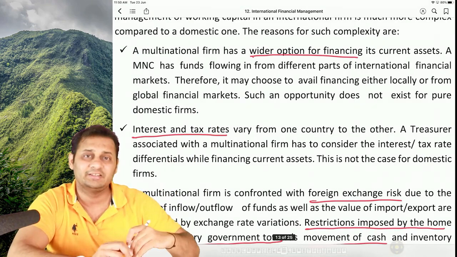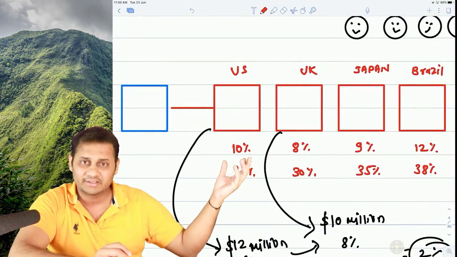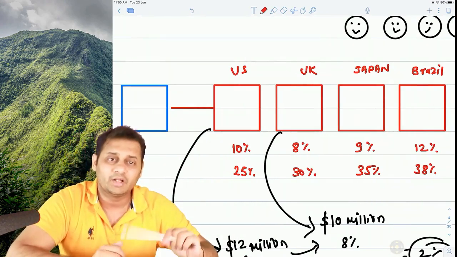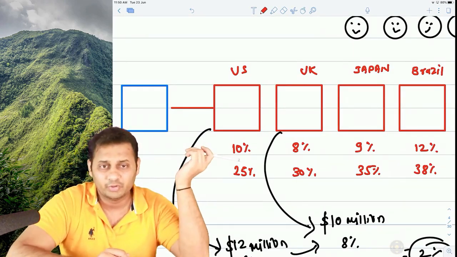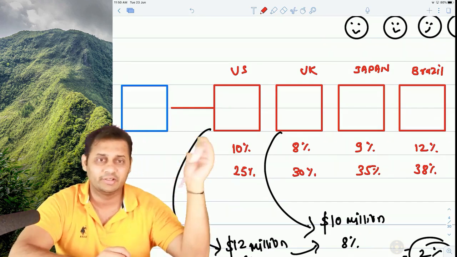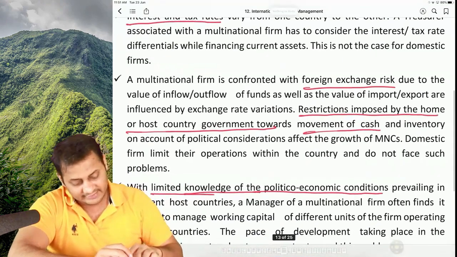The second complexity is interest rates and taxes. All the countries will have different interest rates and different tax rates. So we have to consider the tax benefit also, and the interest rates also. We will always prefer lower interest rate and higher tax benefit. Higher tax benefit, not in terms of percentage, but in terms of currency. So that is the second complexity.